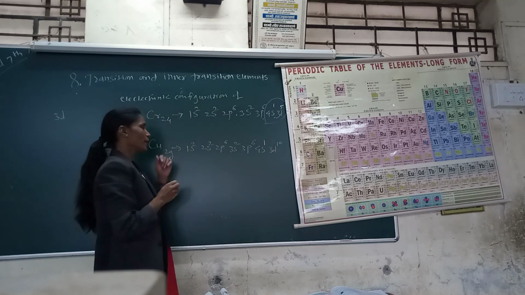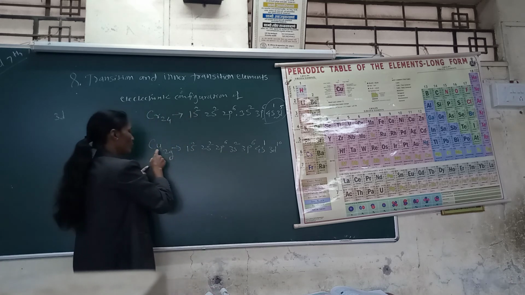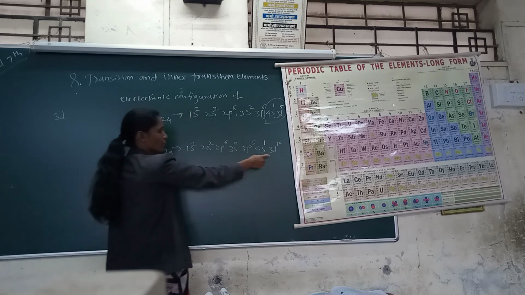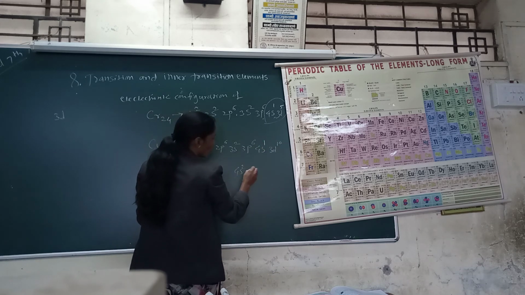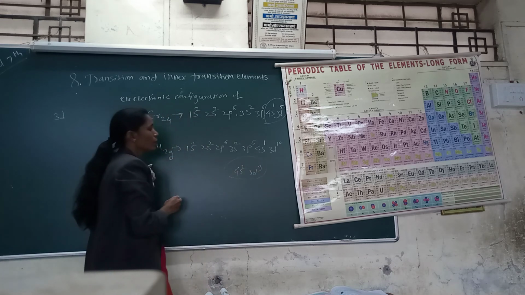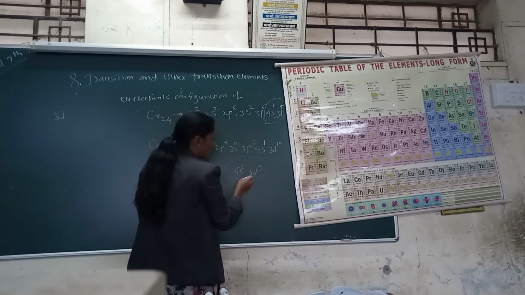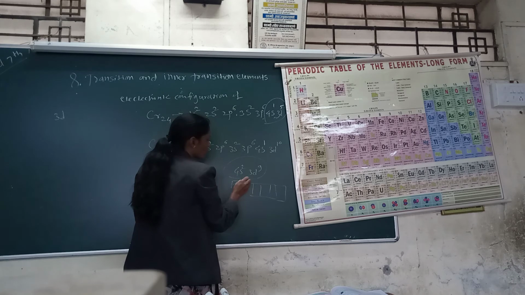This is the observed configuration, but the expected configuration for atomic number 29 is 4s2 and 3d9. This is expected, but for stability one electron jumps from the 4s2.